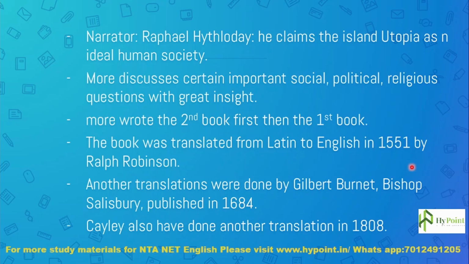If you cannot remember these two, you have to remember this particular year, 1551, the translation of Utopia from Latin to English by Ralph Robinson. Okay.